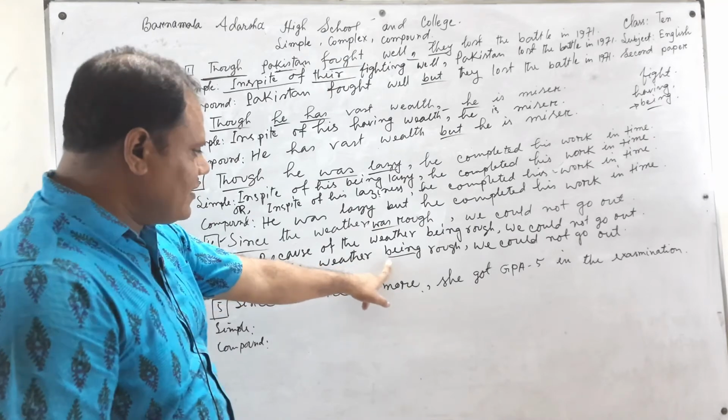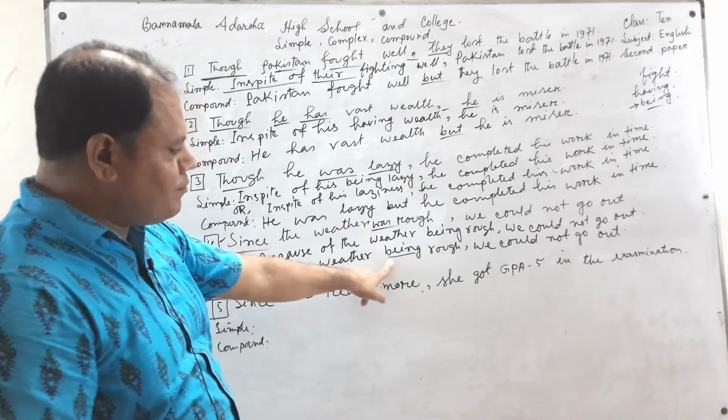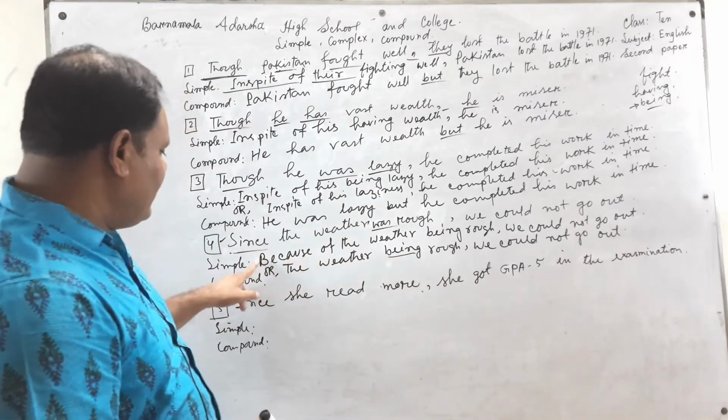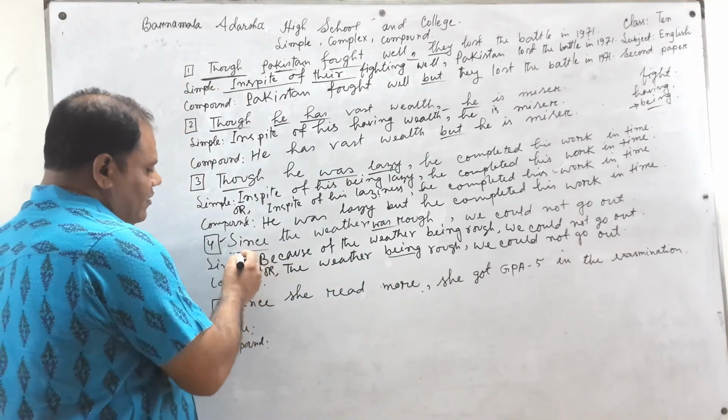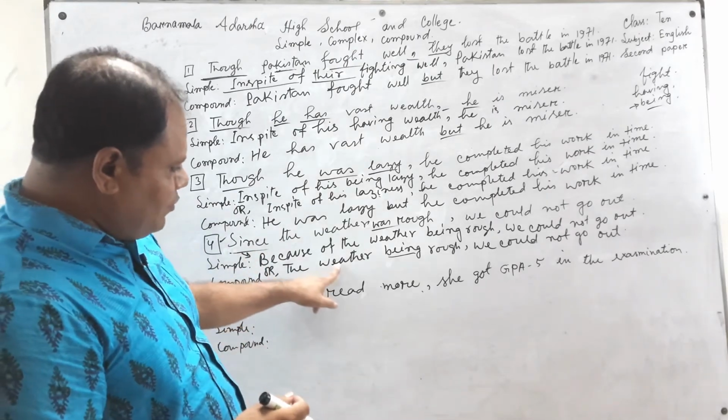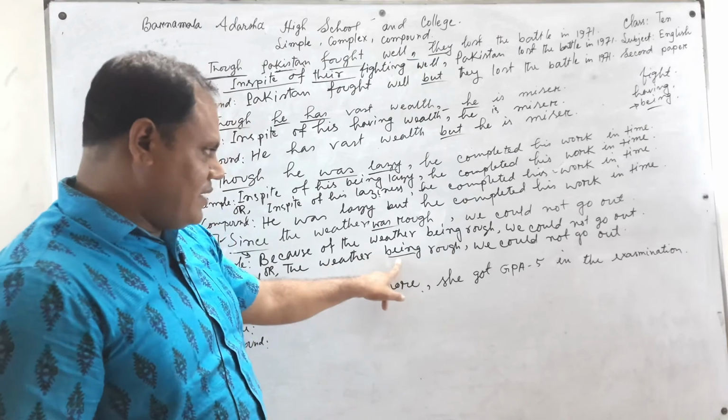Here we find the change made by a present participle, and here the sentence is changed by using because of.